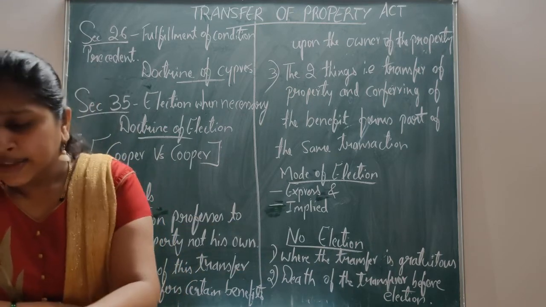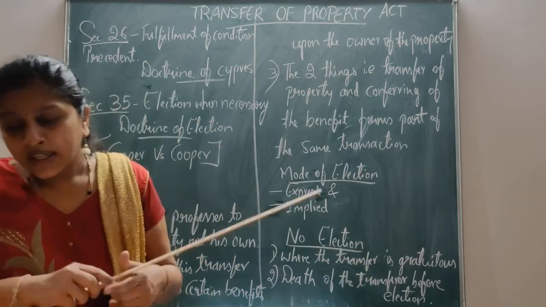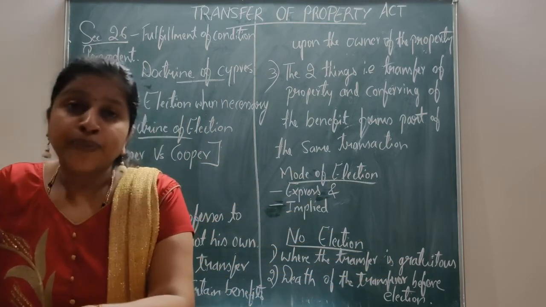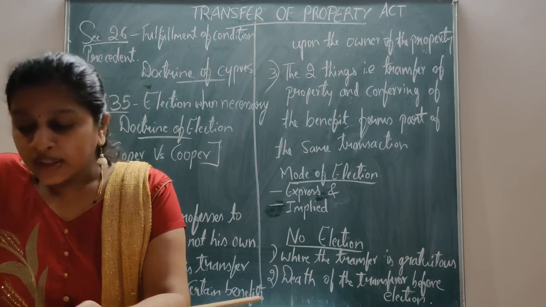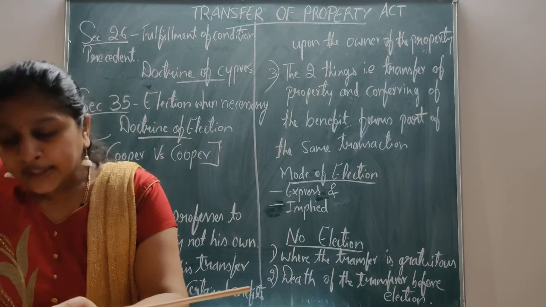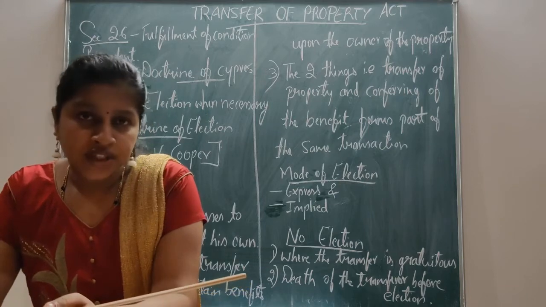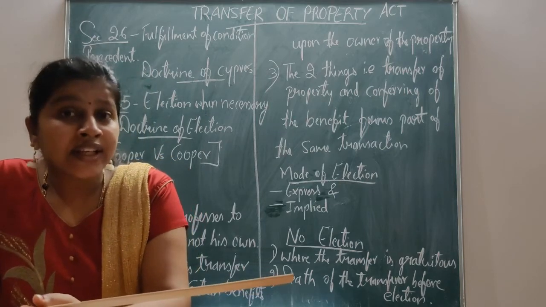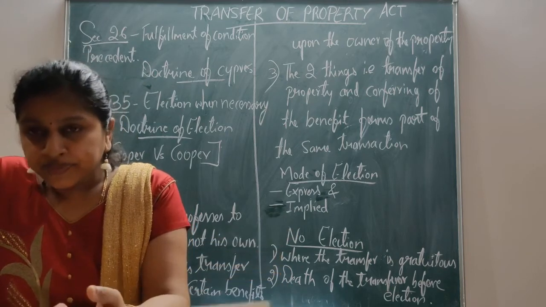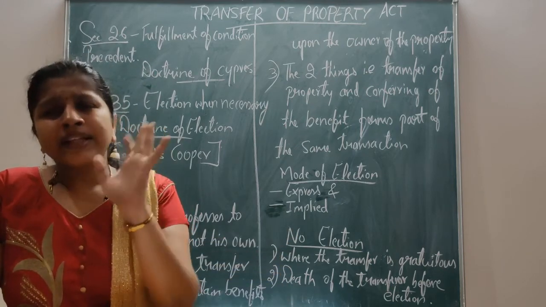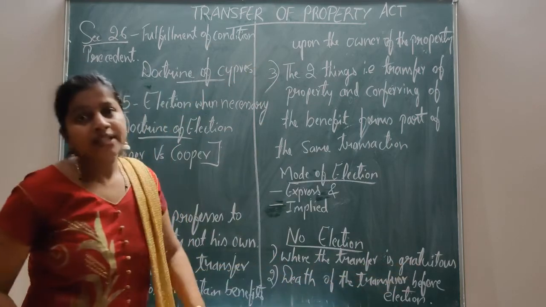Let me explain the first point, where the transfer is gratuitous. Here, in a transfer of property, there is no consideration in the form of money, property or other kind of benefit, then the transferee, that is the owner of the property, need not make any election. I will give you a simple illustration so that you can understand where the transfer is gratuitous.